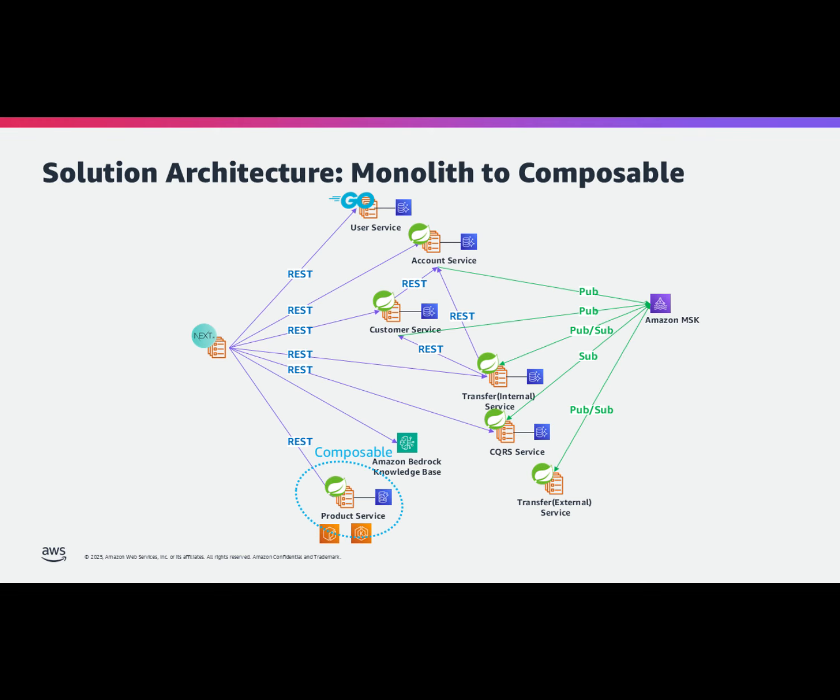In this architecture, we utilize REST APIs for service communication and implement the CQRS, Command Query Responsibility Segregation, pattern to separate read and write operations, enhancing performance and scalability. Notably, we've implemented a pub/sub messaging system based on Amazon MSK, managed streaming for Kafka, to enable loosely coupled and asynchronous communication between services, significantly enhancing the overall flexibility and resilience of the system.